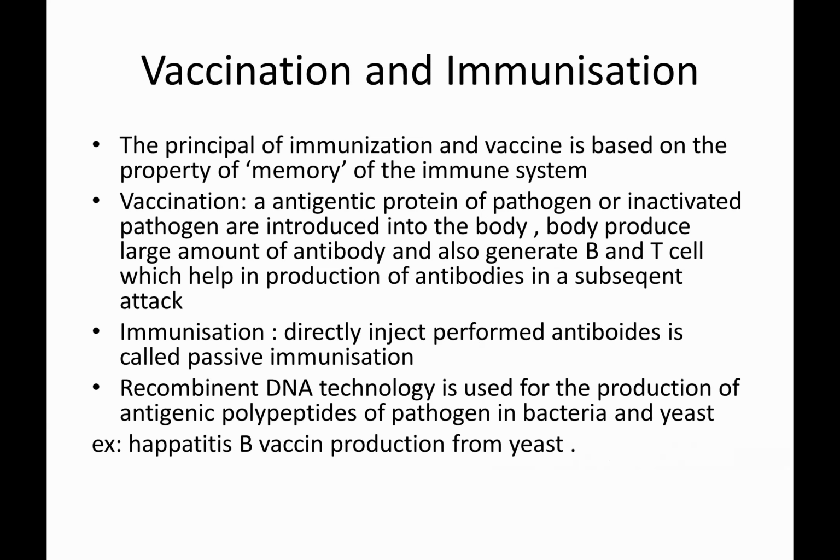This is the difference between vaccination and immunization. Here, recombinant DNA technology is used for the production of antigen or antigenic polypeptides with the use of bacteria and yeast. For example, hepatitis B vaccines are produced from yeast.